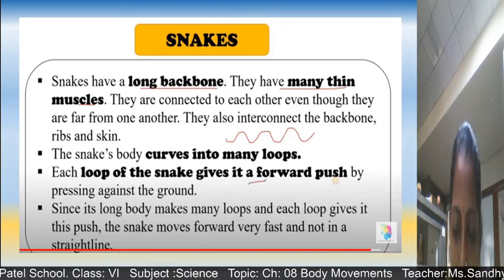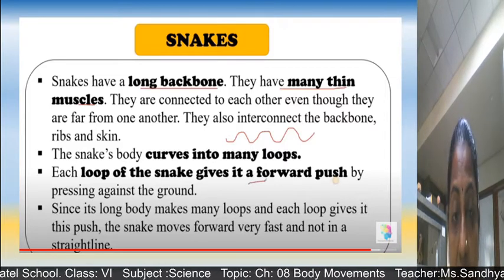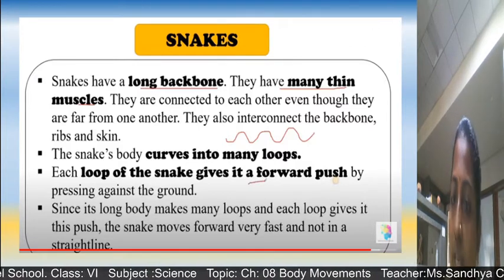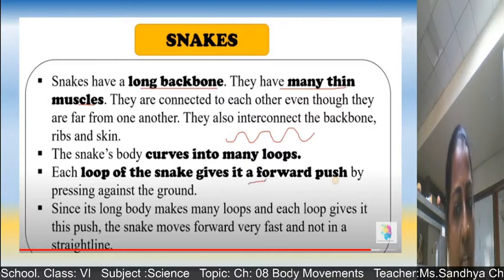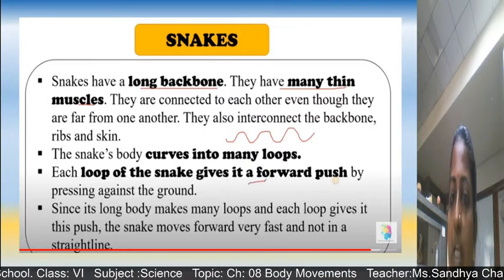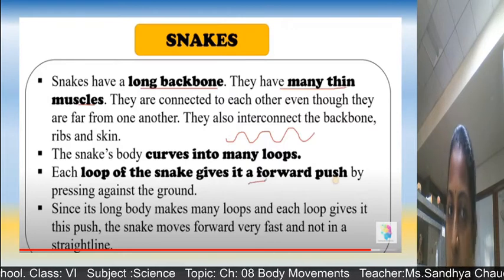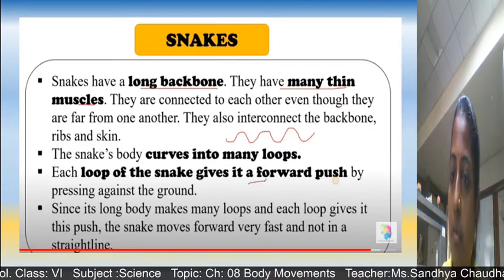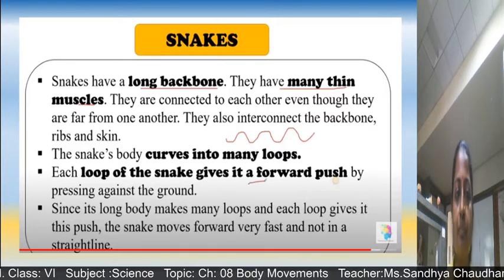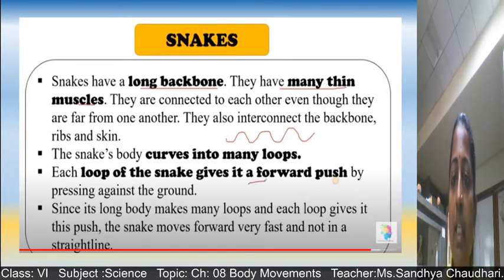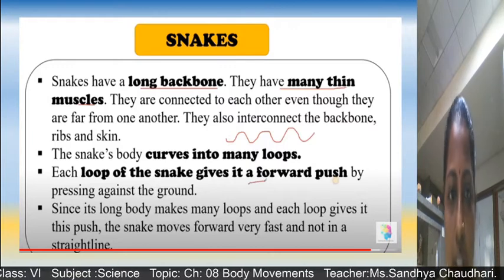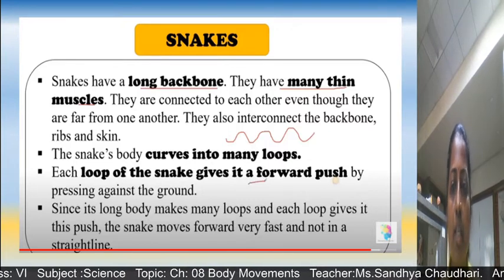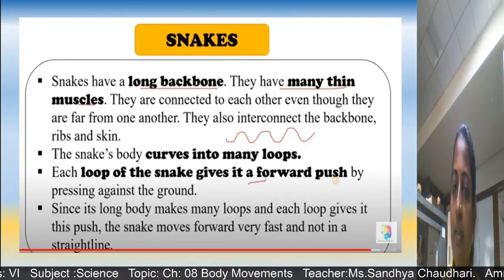So snakes have a long backbone. They have many thin muscles, and they are connected to each other even though they are far from one another. Okay, so we have seen earthworm also, children, but don't compare earthworm with snake. Snakes have bones, a long backbone, but earthworm doesn't have any bone. Earthworms have muscles. Thin muscles are there even though they are far from each other, but they are connected with each other, and they also connect the backbone, ribs and the skin.